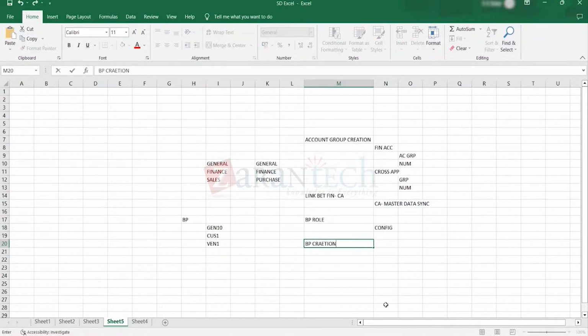For BP creation, first you select whether it is an organization, person or group. Then in the BP creation, we assign or take the BP role.